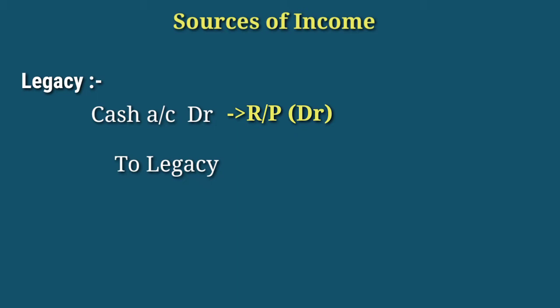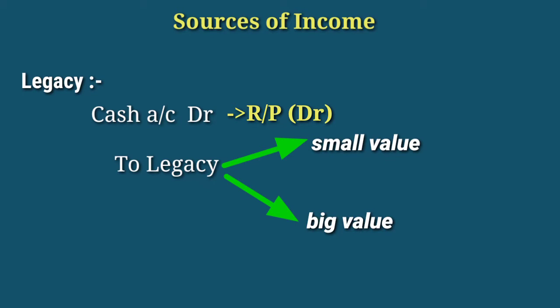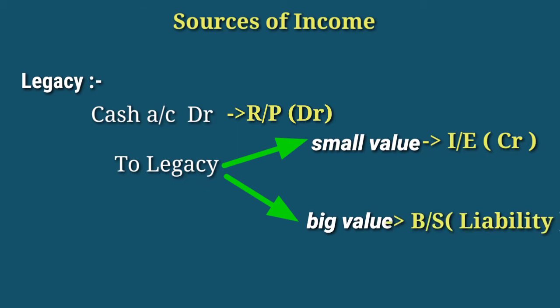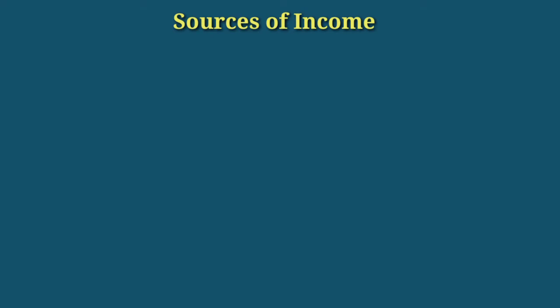Legacies may be small value or big value. I will write here small value, big value. If the legacy is a small value, then it will be shown on the credit side of the income and expenditure account. If it is a big value, then it will be shown on the liability side of the balance sheet.